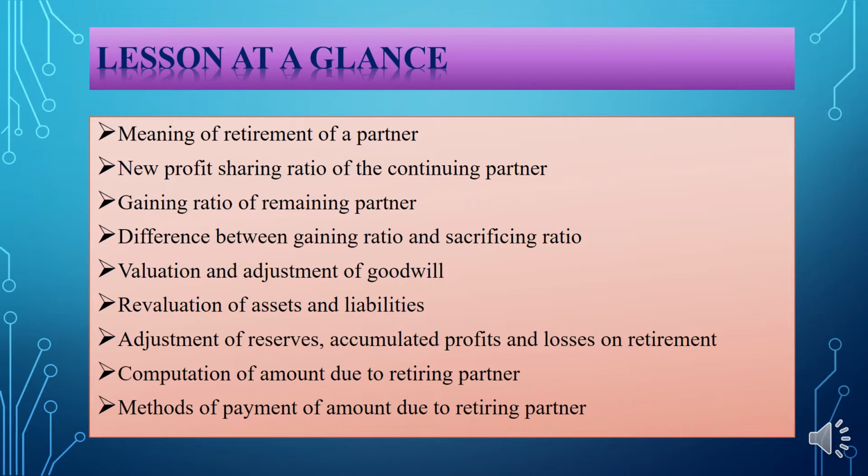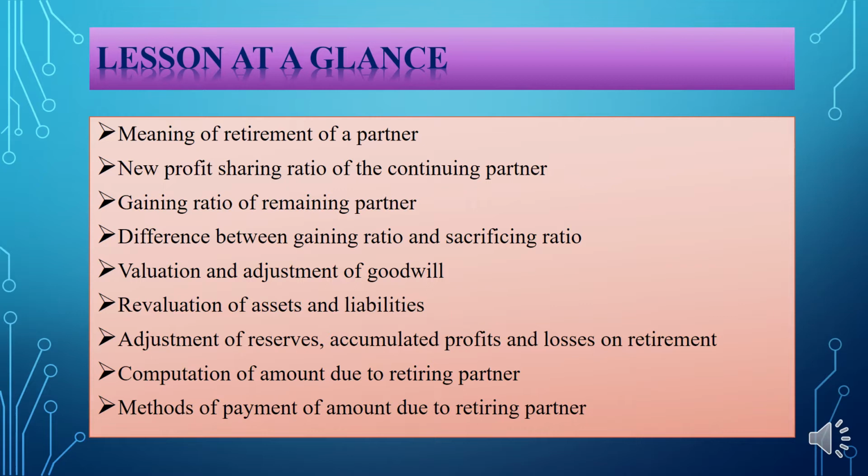Methods of payment of amount due to retiring partners. Okay, so these are the topics we will learn in this chapter. In today's class, we discuss the first three portions, that is, meaning of retirement of a partner, calculation of new profit sharing ratio and calculation of gaining ratio.